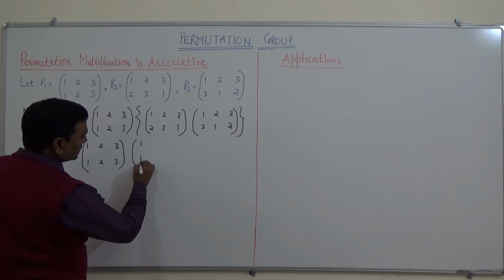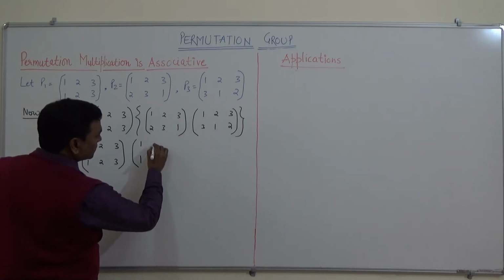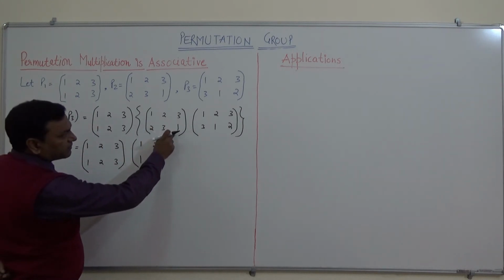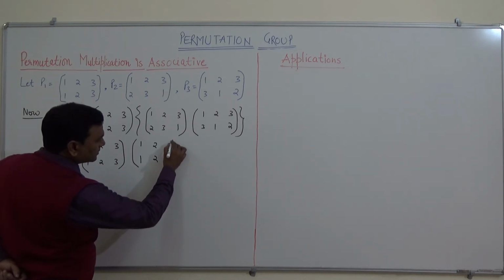So this is 1, and 2 maps to 3 and 3 maps to 2, so this is 2. Similarly 3 maps to 1 and 1 maps to 3, so this is 3.